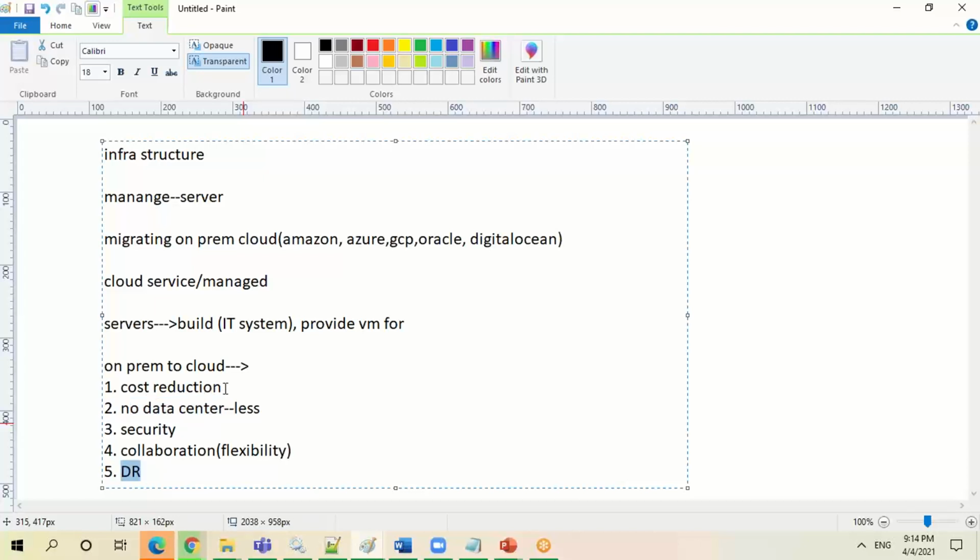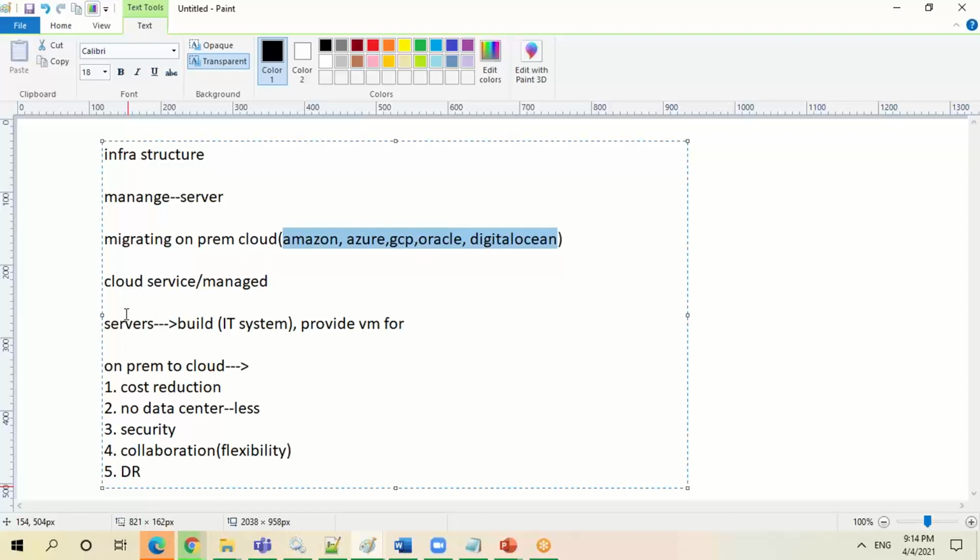Even if you are talking about cost, if you take DR into consideration as part of your cost reduction, actually it is very little. If somebody is working directly with any of the cloud vendors or cloud infrastructure, they will see that each and every service you are using is chargeable.